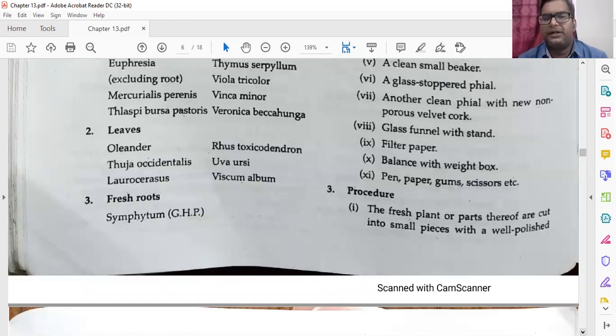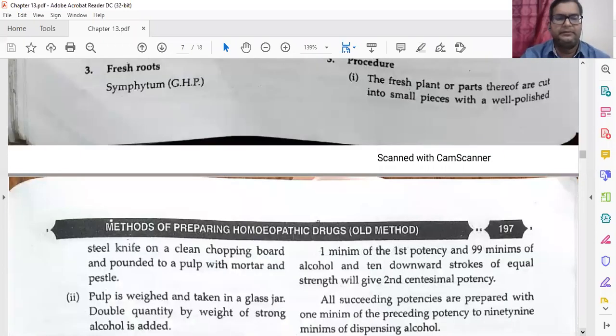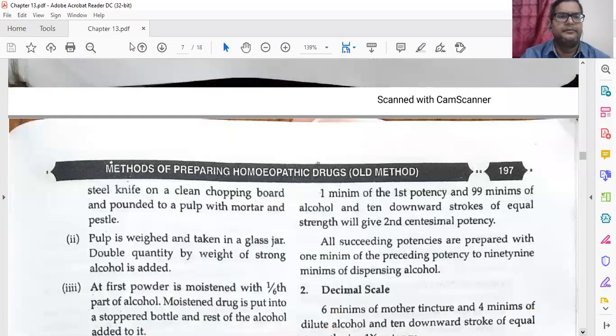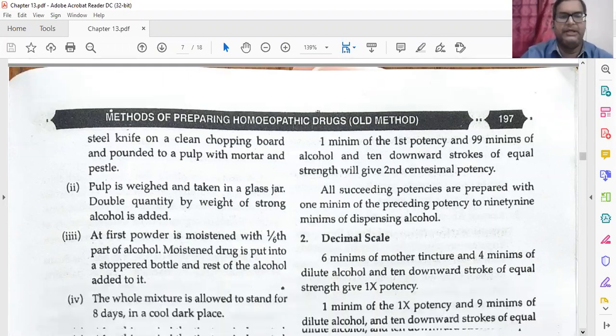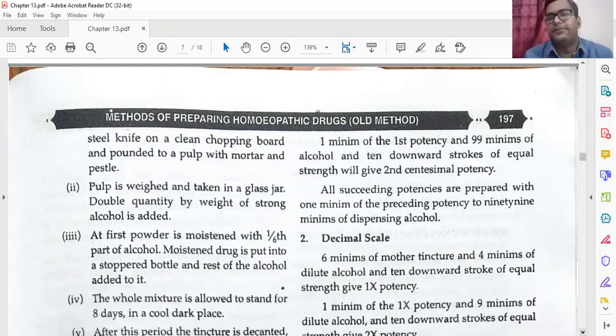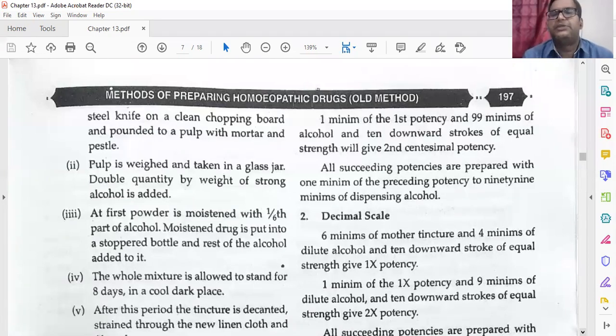The fresh plant or the parts are cut into small pieces with a well polished steel knife on a clean chopping board and pounded to a pulp with a mortar and pestle. Okay, we have to take care about that knife. It should not be rusted. Always, you can see in class 1, class 2, class 3, everywhere it was written a clean steel knife should be used. The reason behind this is it should not be rusted, means rust should not mix with your pulp.